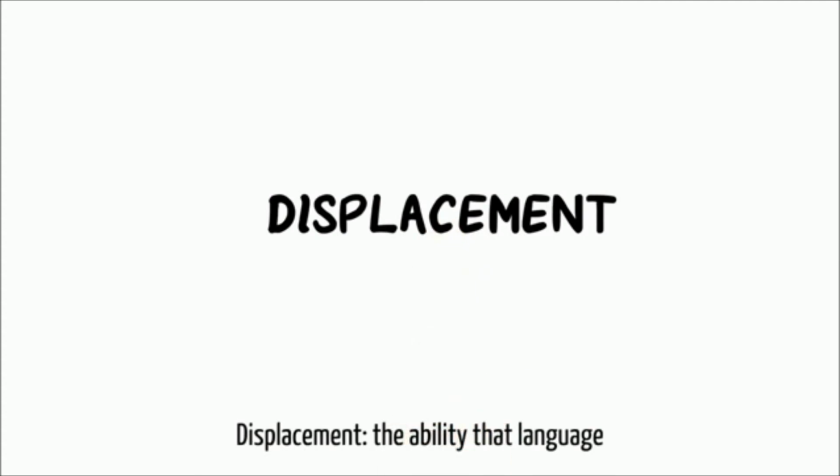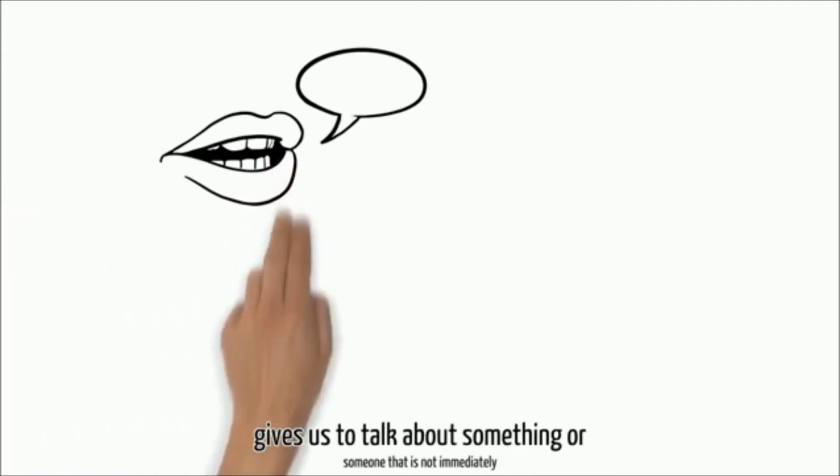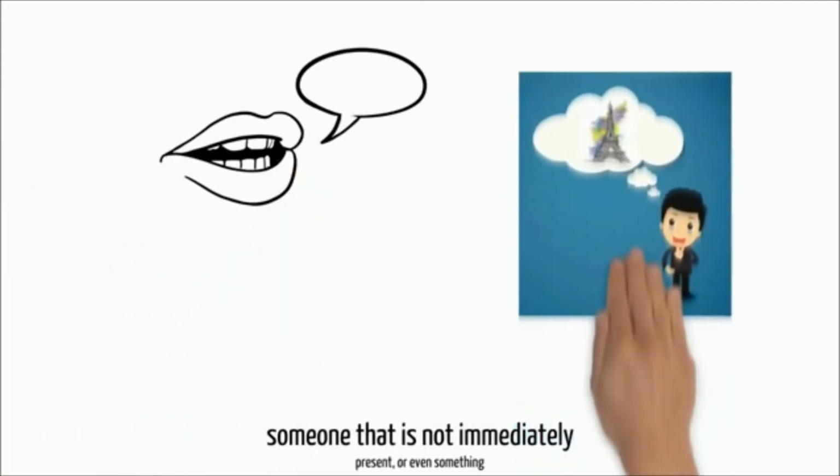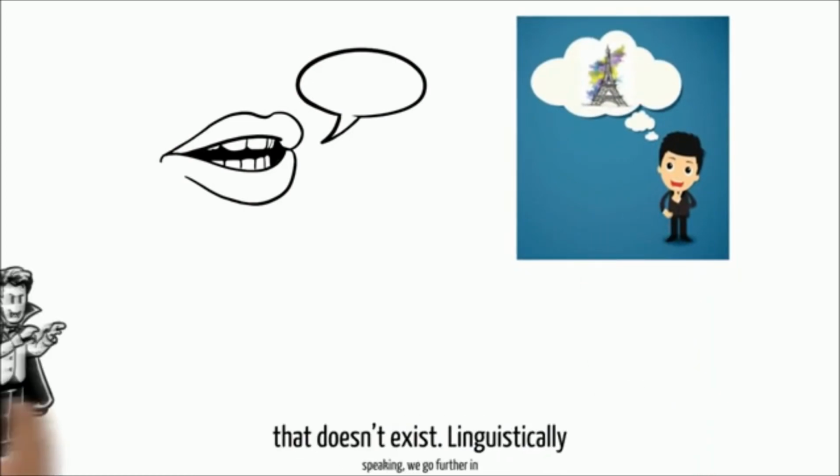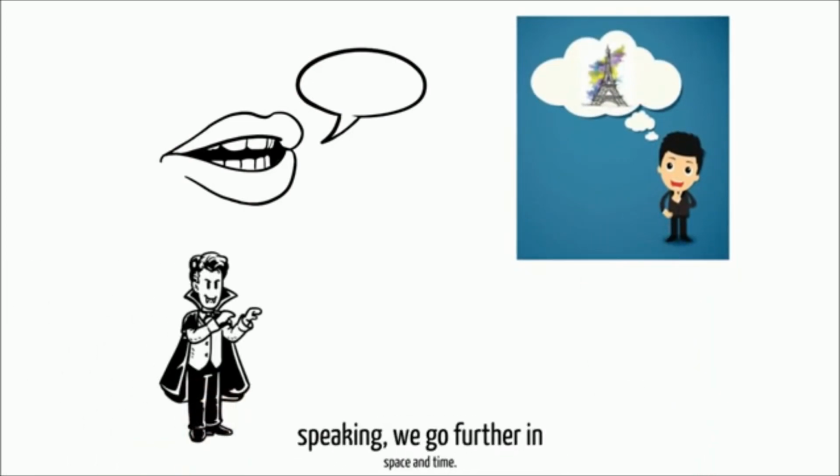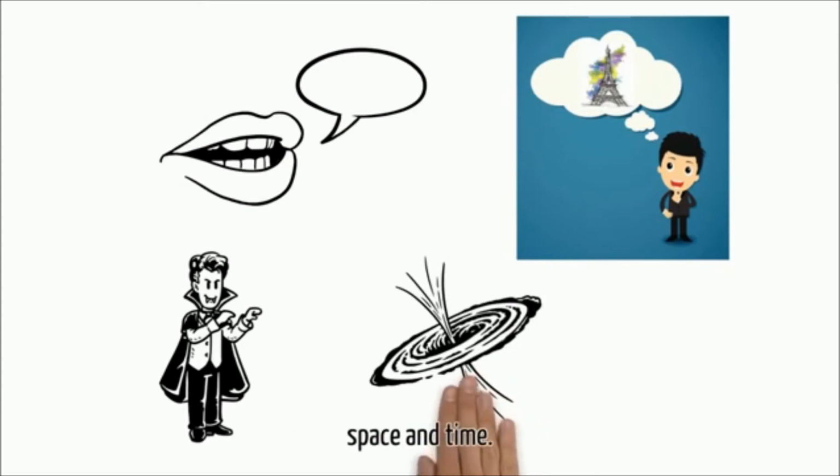Displacement. The ability that language gives us to talk about something or someone that is not immediately present, or even something that doesn't exist. Linguistically speaking, we go further in space and time.